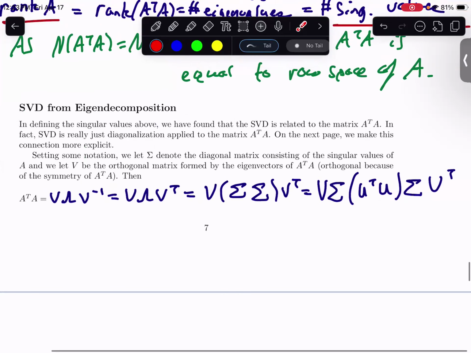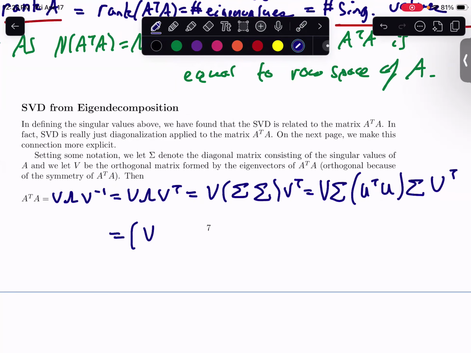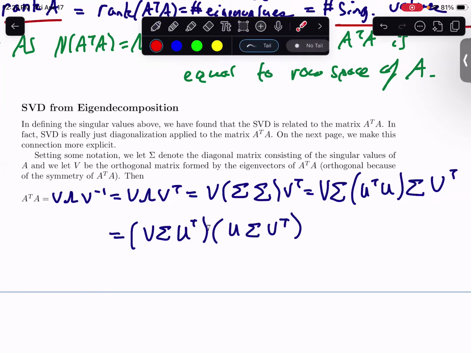To make the parentheses a little clearer, on the left, the first three terms are V times sigma times U transposed. And then this is being multiplied by U, sigma, and then V transposed. This is kind of like the decomposition here: you have U times sigma times V transposed, and this part is kind of like our A. But we want to express the left part as the transpose of this matrix right here.